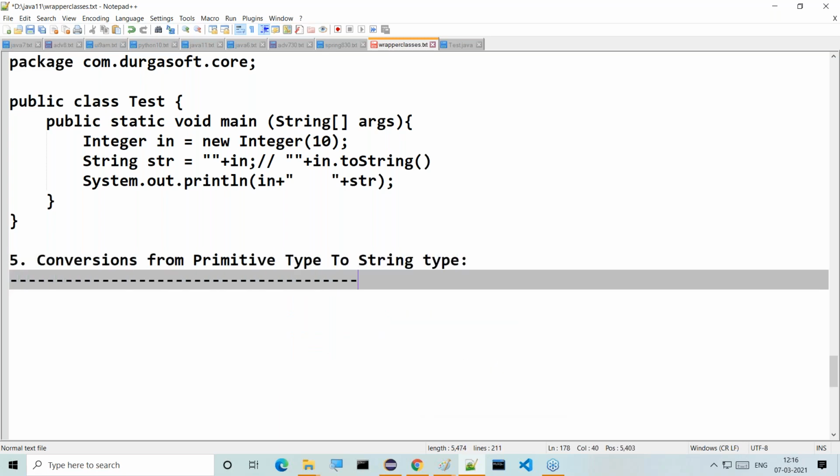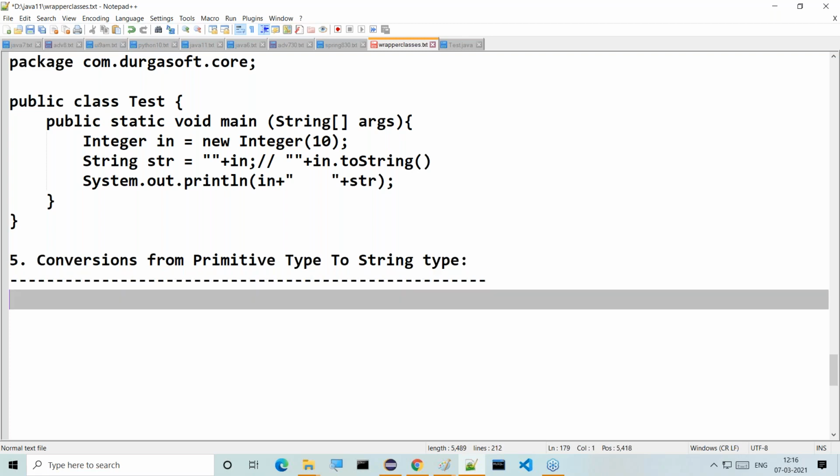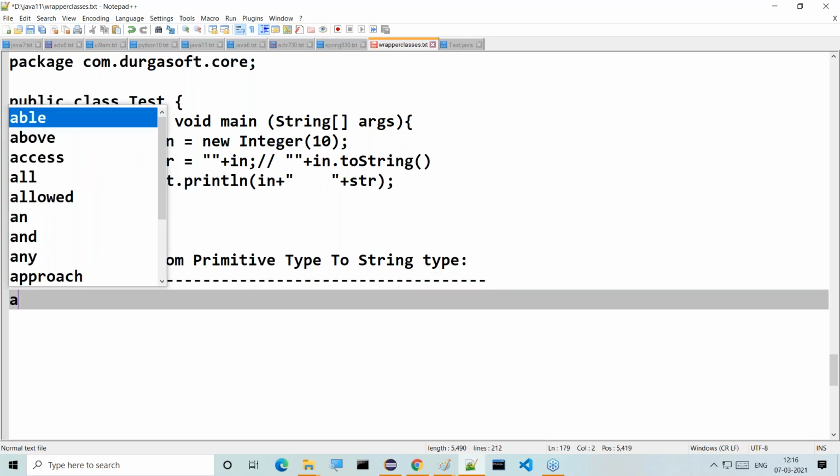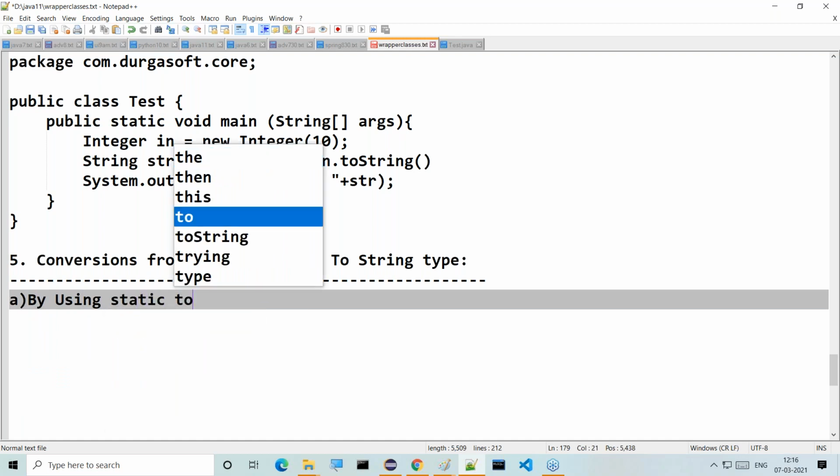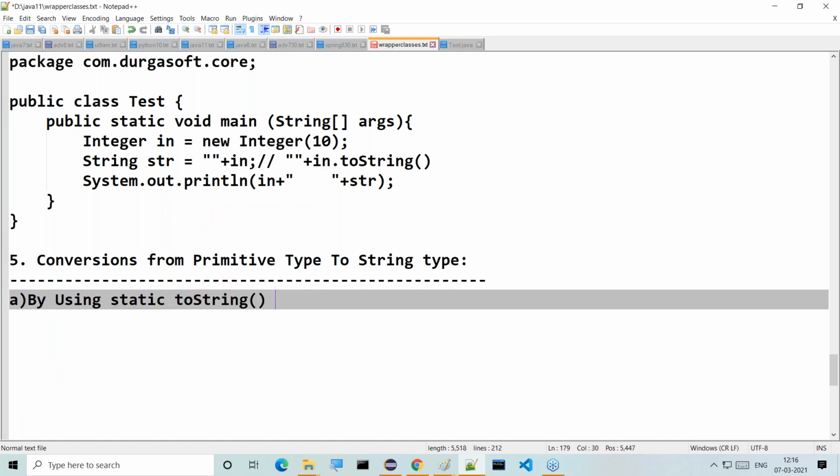To convert the data from primitive data type to string type, now here we are having some mechanisms. What are the mechanisms here? First one is by using static toString method from wrapper classes.